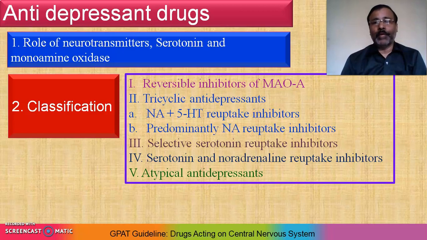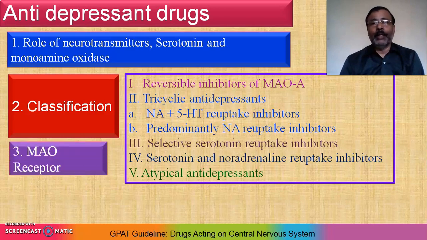Then fourth, serotonin and noradrenaline reuptake inhibitors, which have a mixed action. And lastly, atypical antidepressants. So this classification gives an idea about the mechanism of action. You only have to study the name of the drug, and definitely that drug shows this kind of mechanism of action. Then mechanism of action and receptor: the receptors are serotonin and monoamine oxidase, and the mechanisms of action are given in the classification. You have to mention them in tabular form.